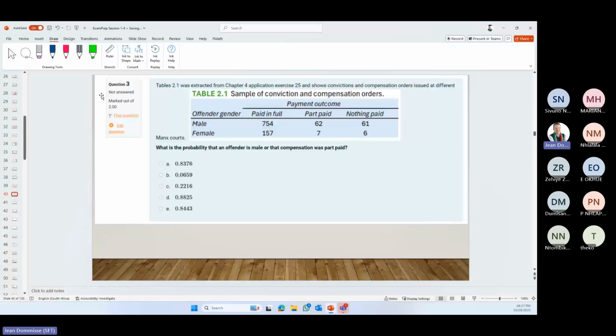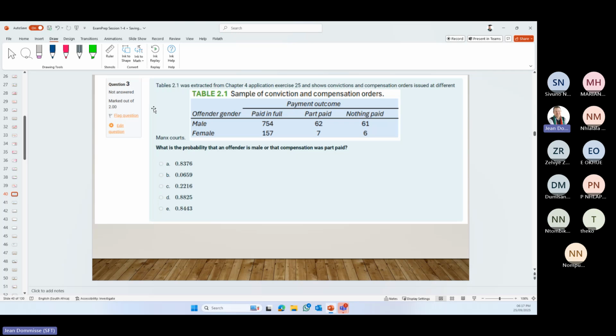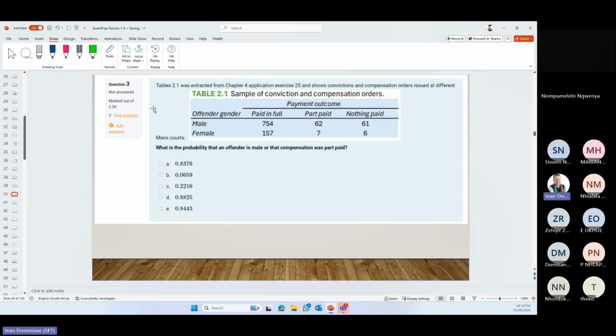Okay, so this was from a mock exam or one of the assignments somewhere last year. They tell us we get a sample of conviction and compensation orders: male, female, paid in full, part paid, nothing paid.